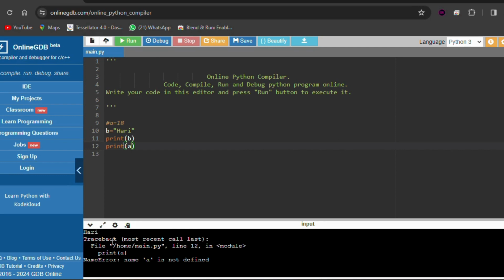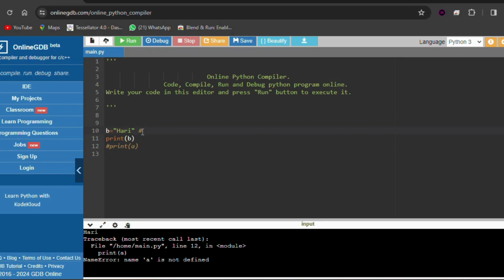See, Hari is printing as usual, but it says name a is not defined. But we defined a equals 18, no? Why is it showing a is not defined? Because this a equals 18 is in a comment. It means Python will not recognize comments for execution. Clear? So whatever we write in the comments will not execute. It is just for our reference. We can write in this way also. Not only this, we can comment off the print also. Here we can write in this way also.